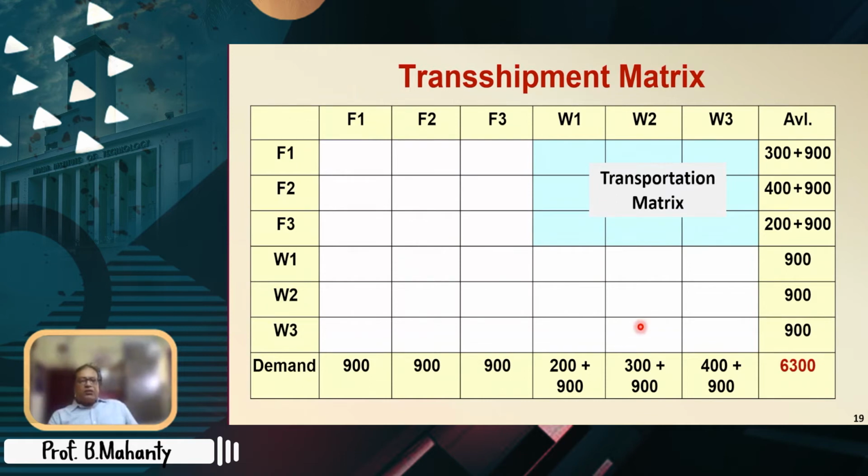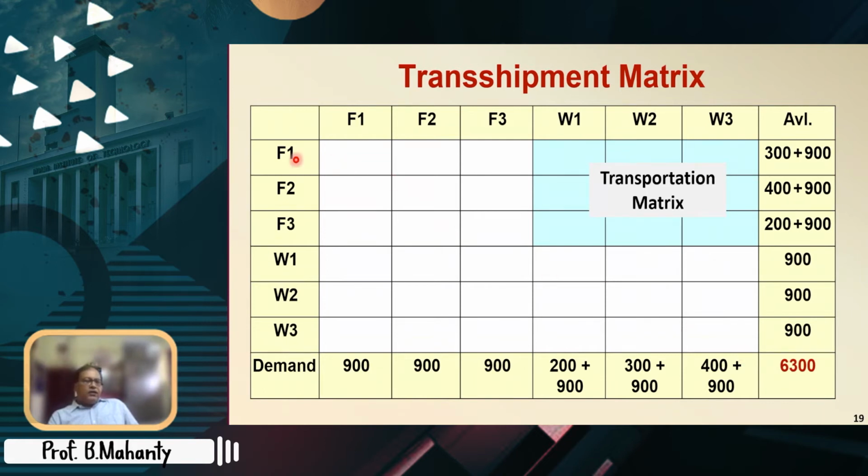Now comes the cost. When it comes to the cost, obviously these costs are all known: F1 to W1, F1 to W2, F1 to W3, etc. The transportation matrix costs are all known. Now, it is said that all other transshipment costs are 1. So if you blindly put 1 everywhere, you will actually be wrong. Because look, the long diagonal is very important to note.